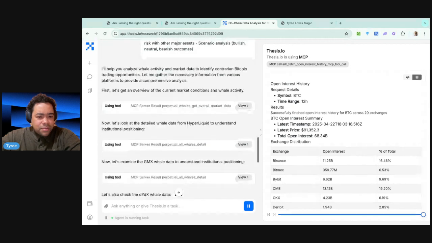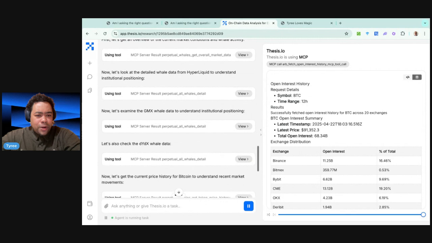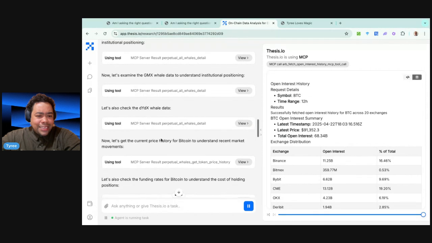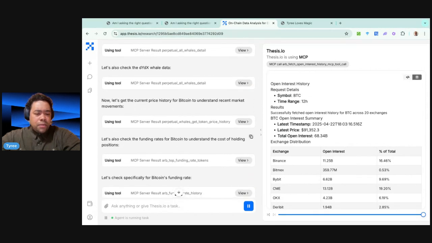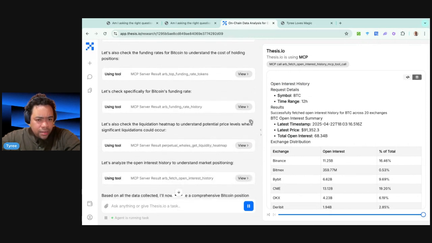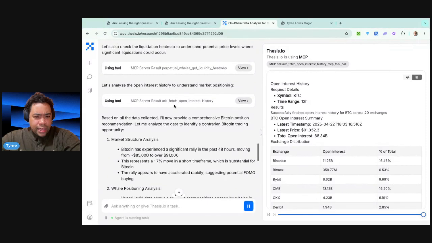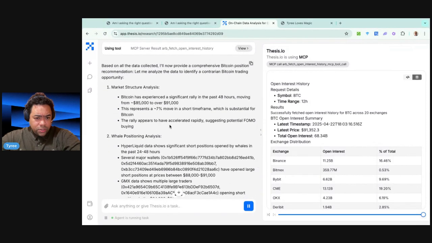And see all of the different tasks that we've seen. We see that we're pulling whale data, where we're getting perpetual data from Liquid, GMX, DYDX, whale data. We are pulling in price history. We're looking at some funding rates. We're looking at liquidity map, open interest history. Looks good. So now we're given this report.